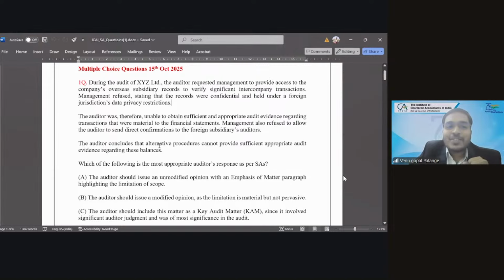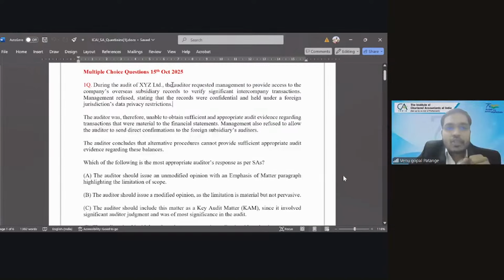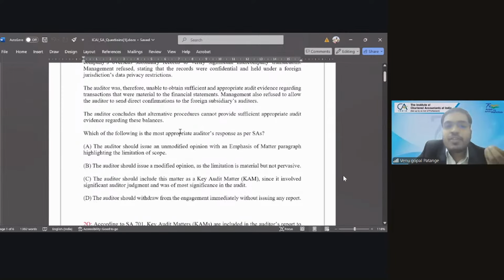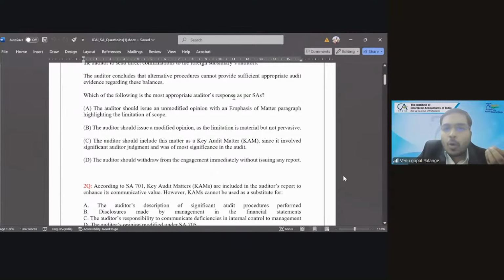So next, multiple choice questions. Quickly, we'll read this. During the audit of XYZ Limited, the auditor requested management to provide access to the company's overseas subsidiary books to verify significant intercompany transactions. The auditor was unable to obtain sufficient and appropriate audit evidence regarding the transactions that were material to the financial statements. Management also refused to allow the auditors to send direct confirmations to the foreign subsidiary auditors. The auditor concludes the alternative procedures cannot provide sufficient audit evidence regarding these balances. Which of the following is the most appropriate auditor's response as per SA?